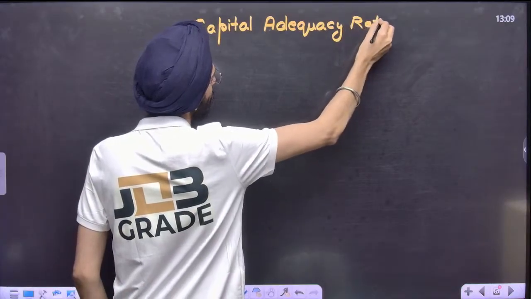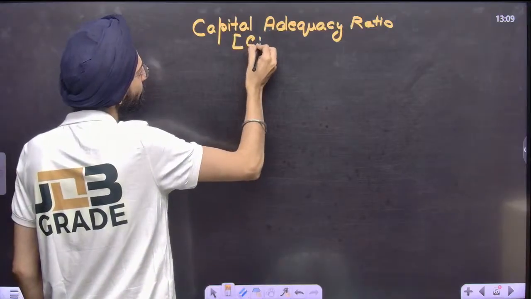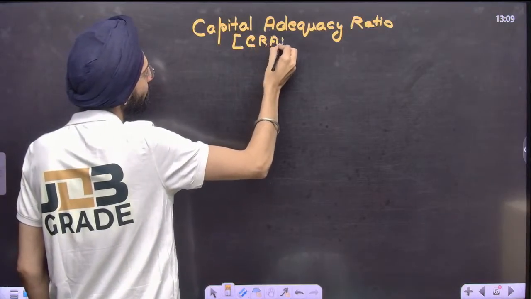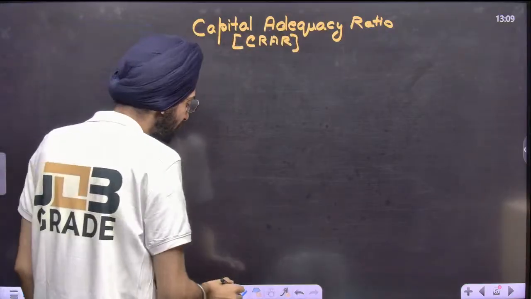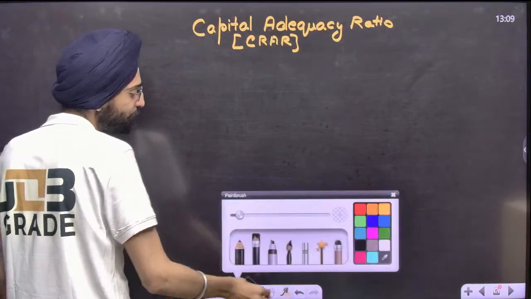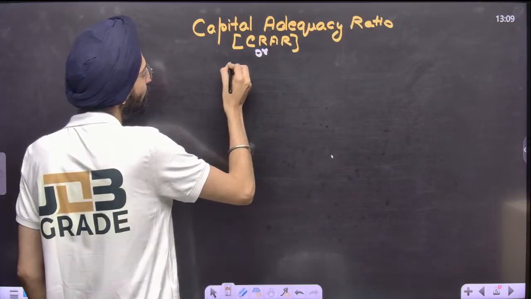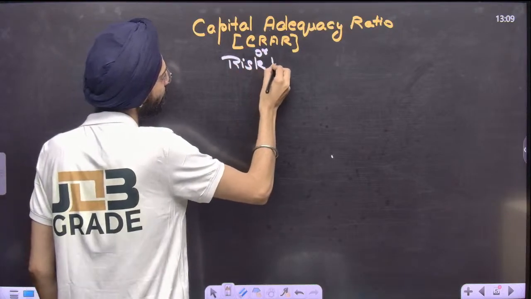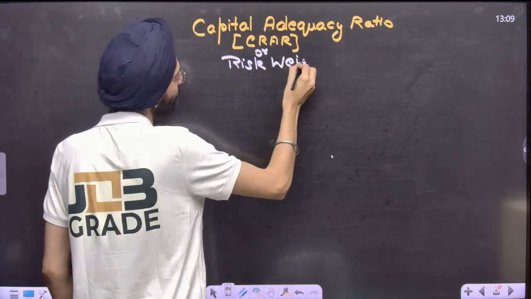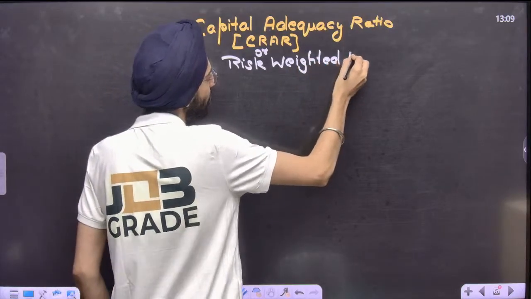You can also call it CRAR, that is, capital to risk weighted asset ratio.